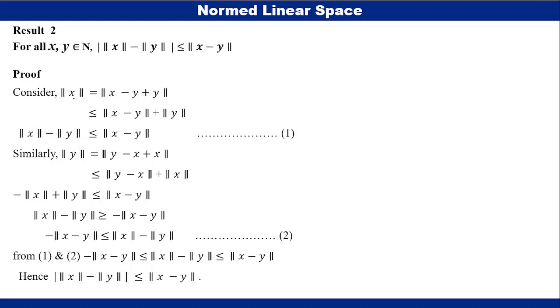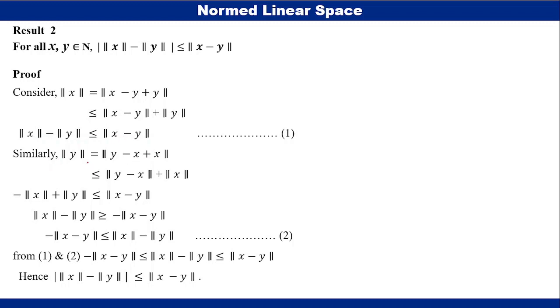We can write this x as x minus y plus y, adding and subtracting y. This is less than or equal to norm x minus y plus norm y. Taking norm y to this side, we get norm x minus norm y, which is less than or equal to norm x minus y.